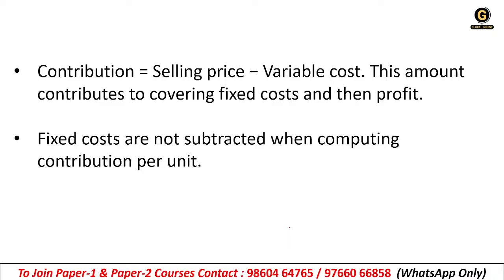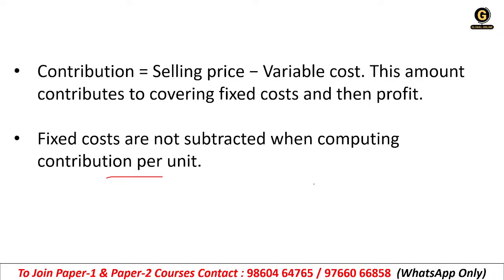This amount contributes to covering the fixed cost and then profit. I'll explain how. Fixed costs are not subtracted when computing contribution per unit. Why? For example, imagine you sell one product. From the selling price, you first minus the variable cost, and whatever remains is called contribution.